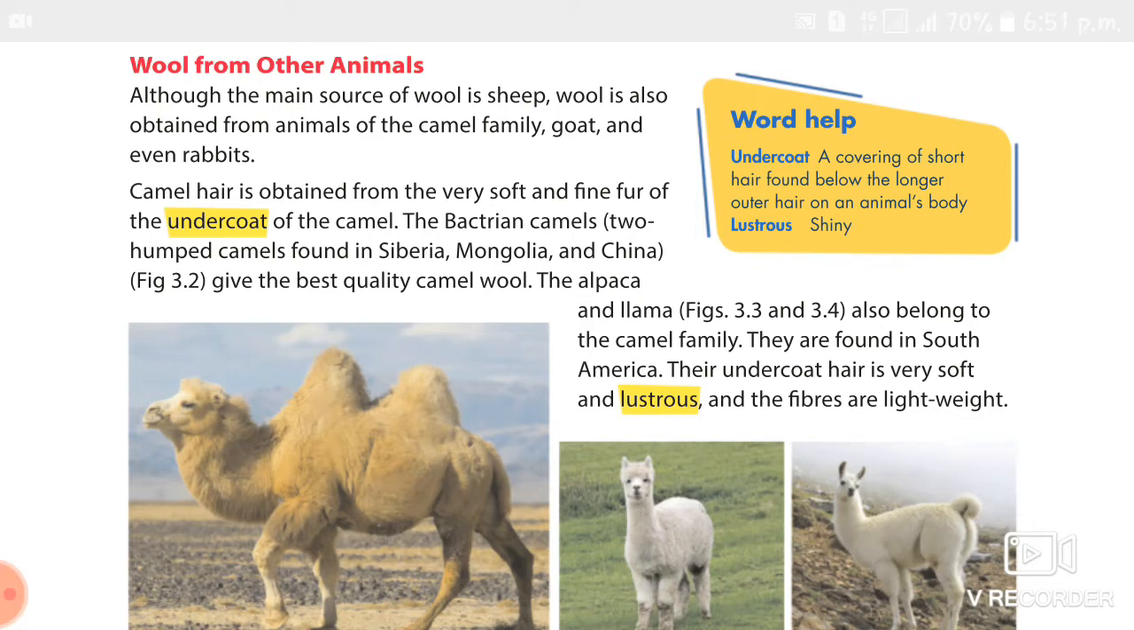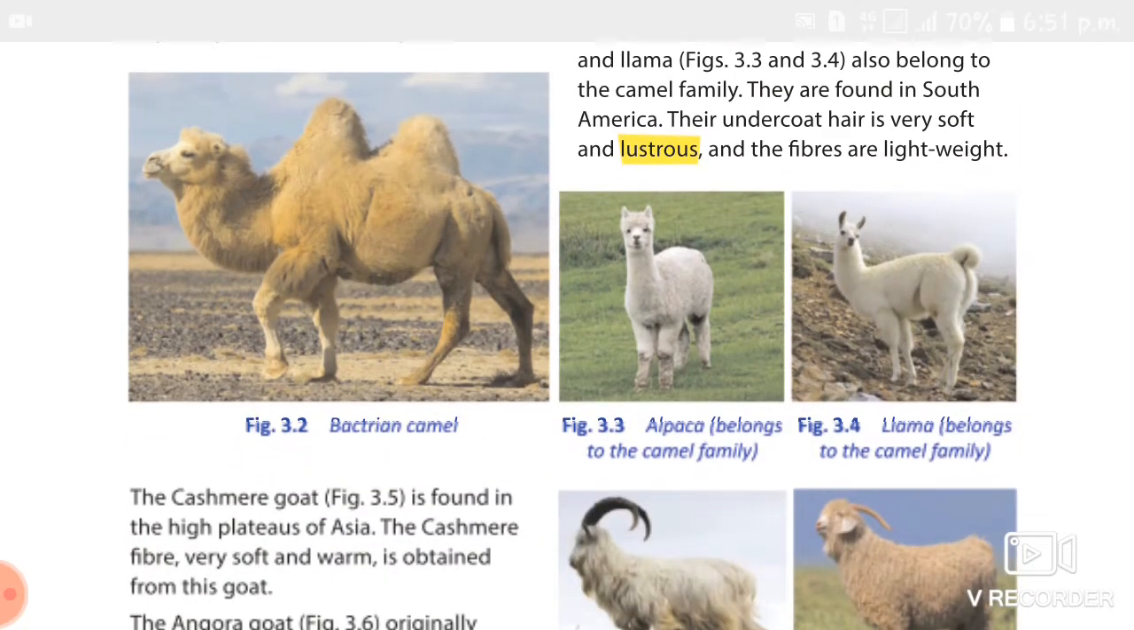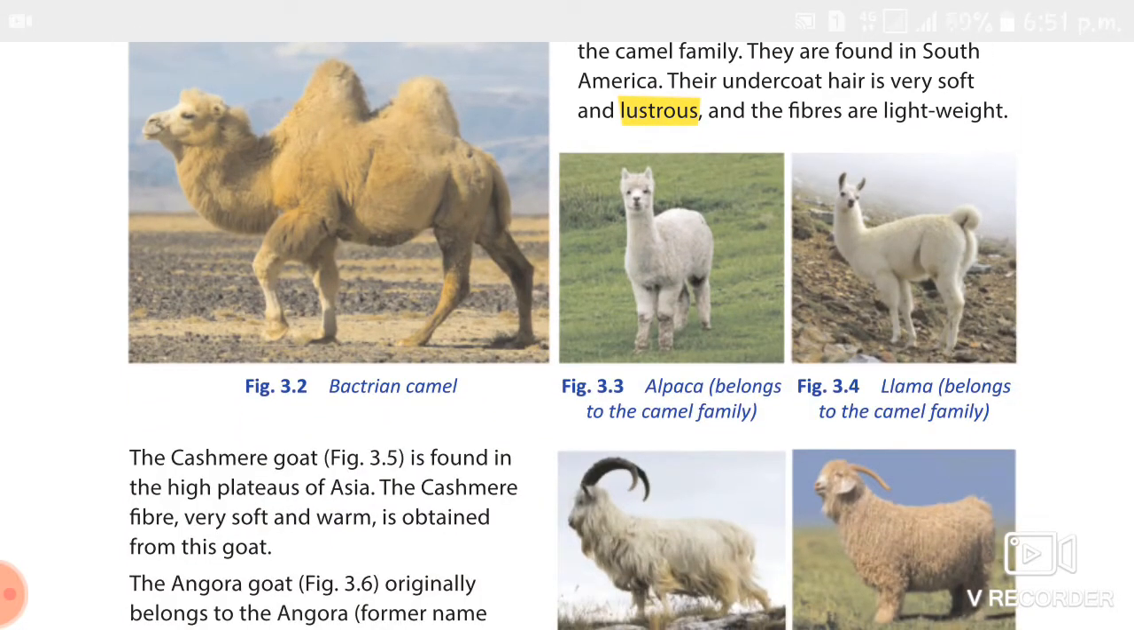Next we studied goat. For example, we studied the Kashmir goat. It is found in Asia, Tibet, China and Kashmir. So the Kashmir goat wool is called pashmina wool. So remember the name, the wool is called pashmina, which is very expensive and combed once a year from the bellies.